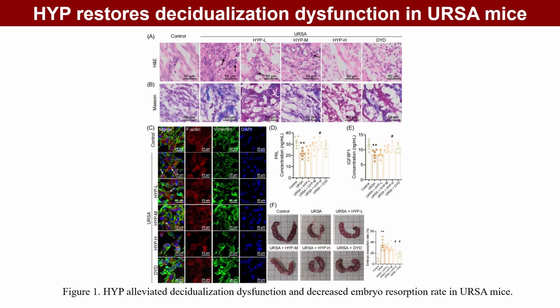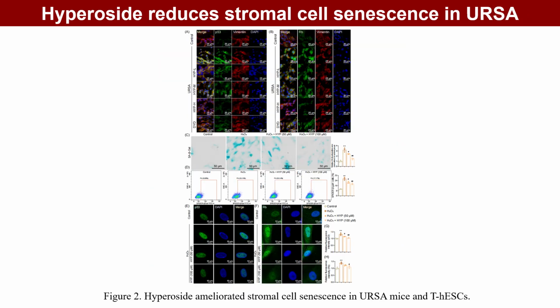First, our study found that hyperoside could reverse the pathological damage of decidua in RSA mice in a dose-dependent manner, upregulate the expression of decidualization markers PRL and IGFBP1, and reduce the embryo absorption rate in a dose-dependent manner. Next, we found that stromal senescence markers were increased in decidual tissues from RSA patients and mice. Hyperoside reduced senescence-related signals, including gamma-H2AX, P53, and RB, and decreased SA-beta-gal-positive THESCs, indicating a clear anti-senescence effect.